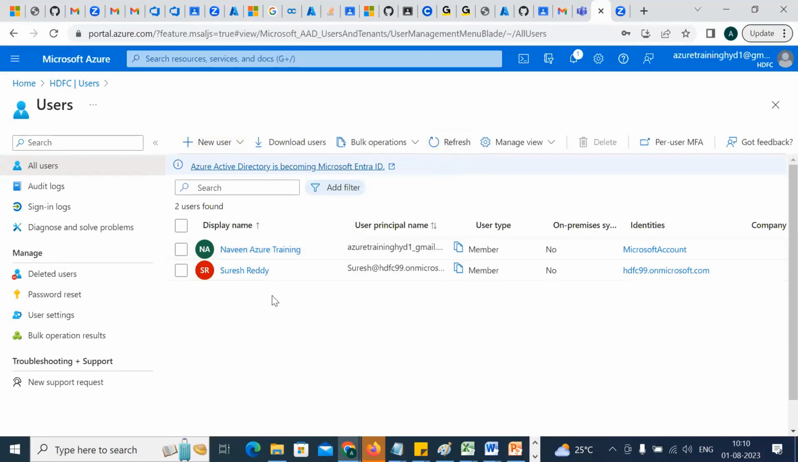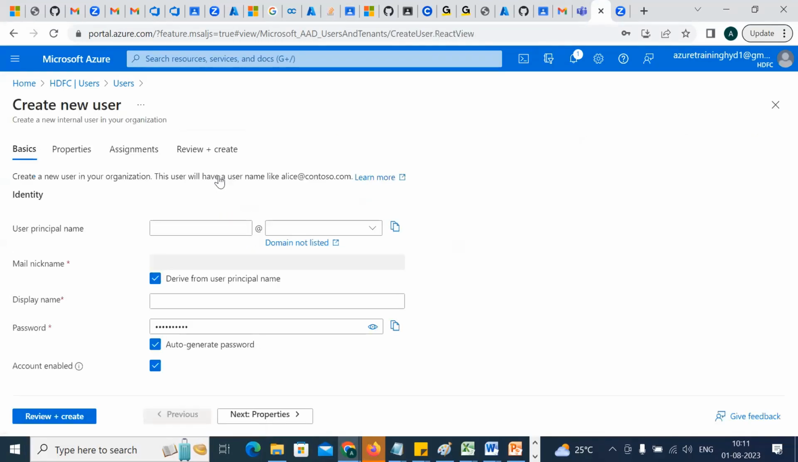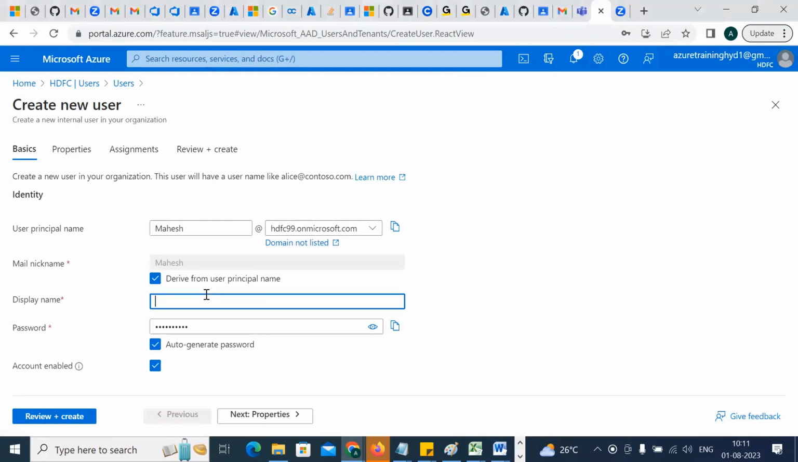Very good. What to do next? Okay, one more user I'll create. So let's go and create one more user. Mahesh. Okay, now 99. I'll make it as a display name. Yes, Naveen training is a primary name. It's a core default name, buddy. You cannot delete it until the account is deleted. So Mahesh Babu, right? Actor, no? So let's add him.